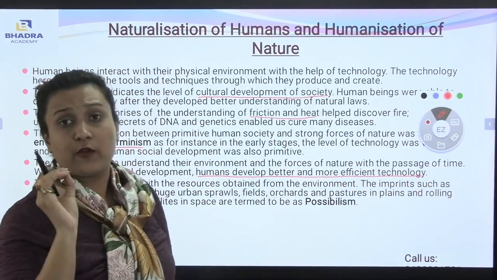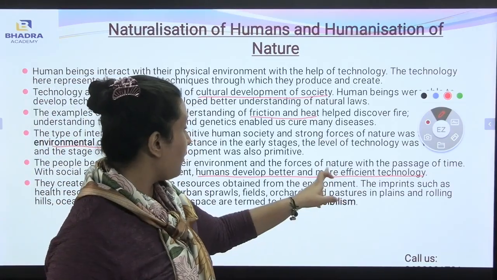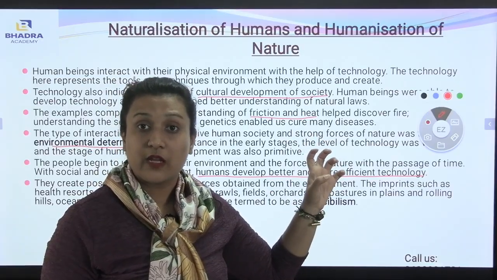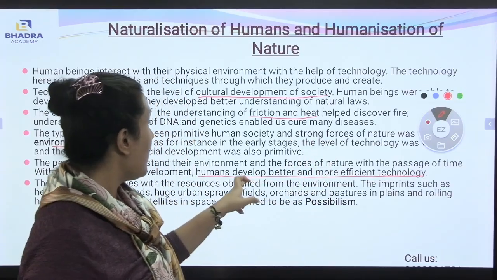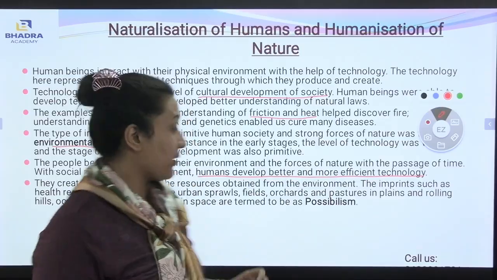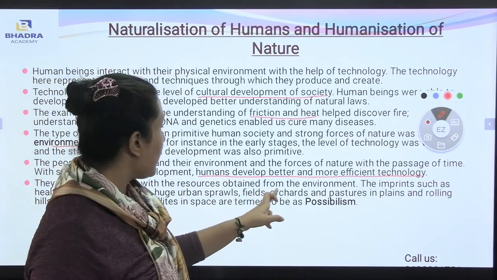How do humans develop better and more efficient technology? With the help of nature's laws only, with the forces of nature only, people harness those forces of nature and make use of technology so that it can be used effectively and efficiently. They create possibilities with the resources obtained from the environment.